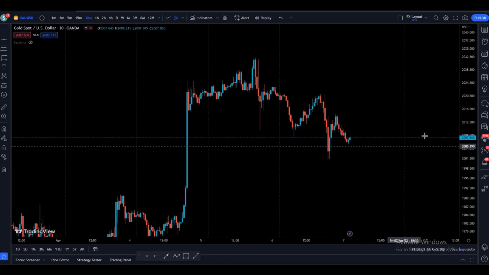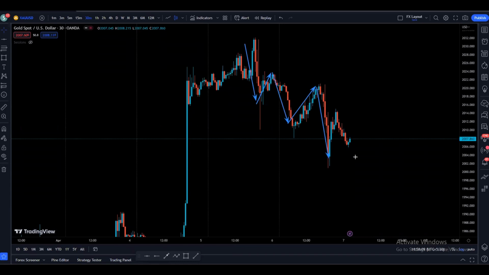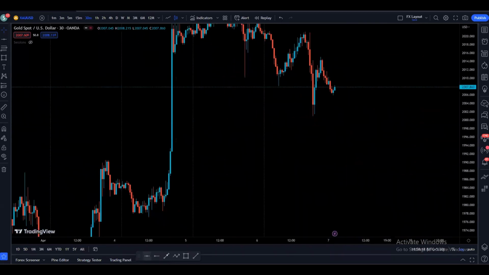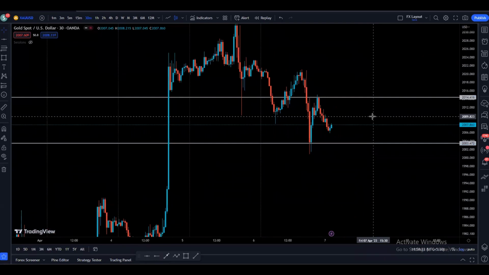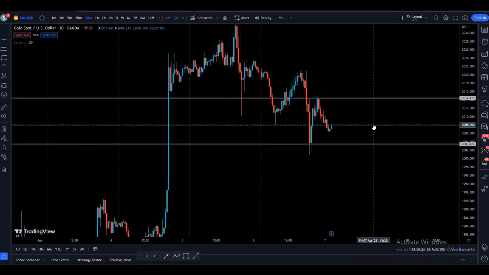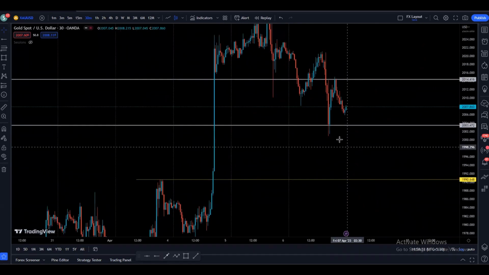Now let's see the 30-minute chart. On the 30-minute chart, as we can see, the price has been making lower lows and lower highs. We created a low, lower high, lower low, lower high, lower low, and this is the last low created by the price. Right, so if we mark this support, we can see, okay, this is our support and this is our resistance. Now from the 4-hour and the daily, we know that the price is coming down and we have a support right here.